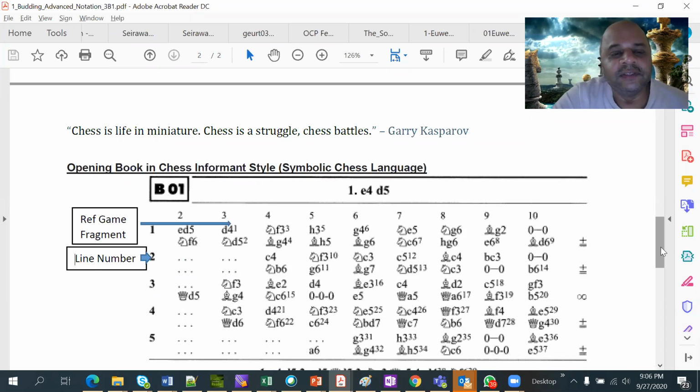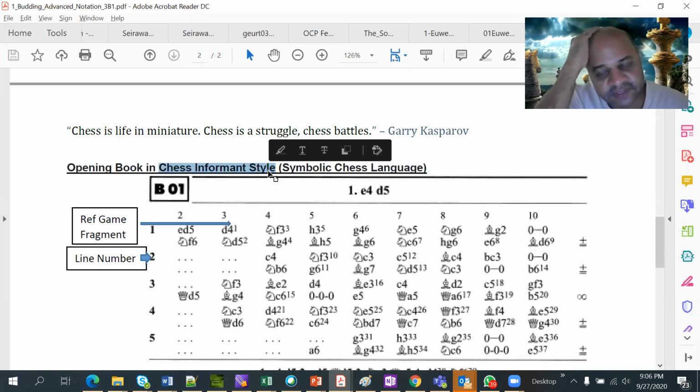So we will see what this means. This style was popularized by a Yugoslavian publisher called Chess Informant. Before the era of computers, this was the standard reference for all grandmasters. Every year they used to publish 2 volumes of the latest high quality games, 1 volume every 6 months. That was called Chess Informant. Now they also publish it in digital format as DVDs, and you can also buy it as a digital download. But there are other things now, so it is not as prevalent as earlier.